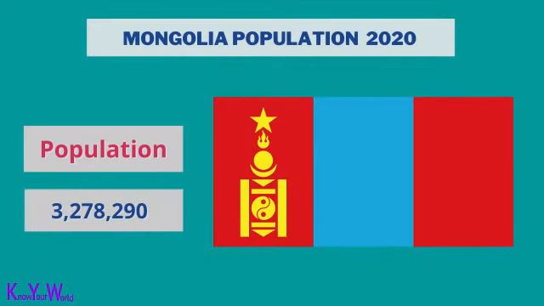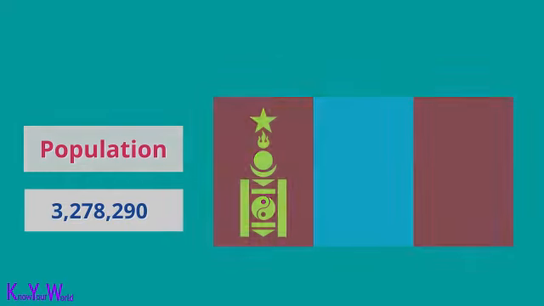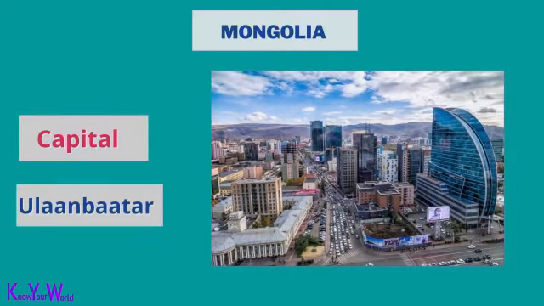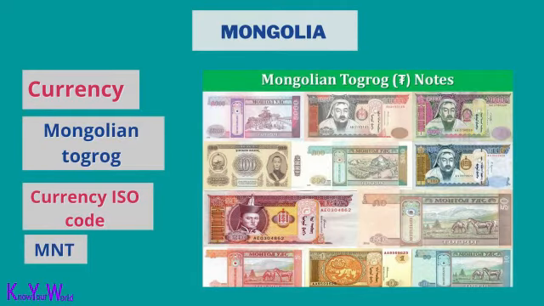Mongolia population is 3,278,290. The capital of Mongolia is Ulaanbaatar. The currency of Mongolia is the Mongolian tugrik. The ISO currency code is MNT.